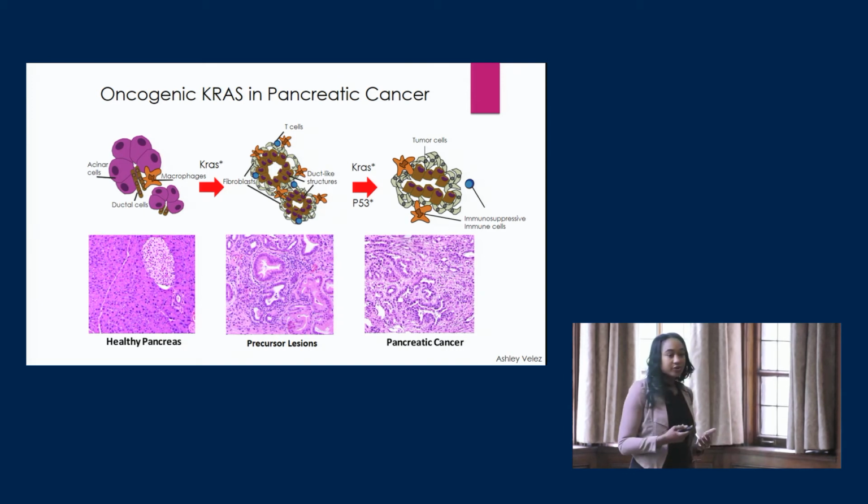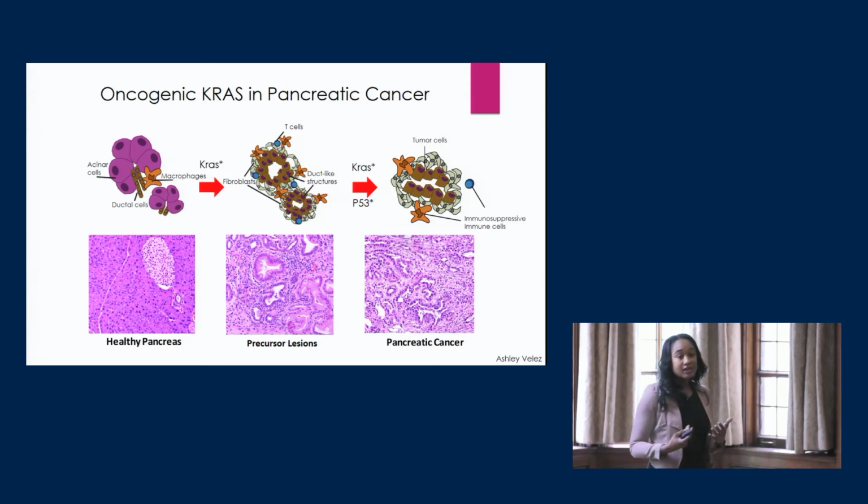We also see some early penetration of the immune system. But upon KRAS and p53 mutations, we find that we have a full formation of our tumor cells. And here throughout the pancreas, you see those tumor cells all throughout the pancreas. And we also have some stroma here. The stroma is actually filled with some immunosuppressant immune cells, such as the CD8 T cells and macrophages.